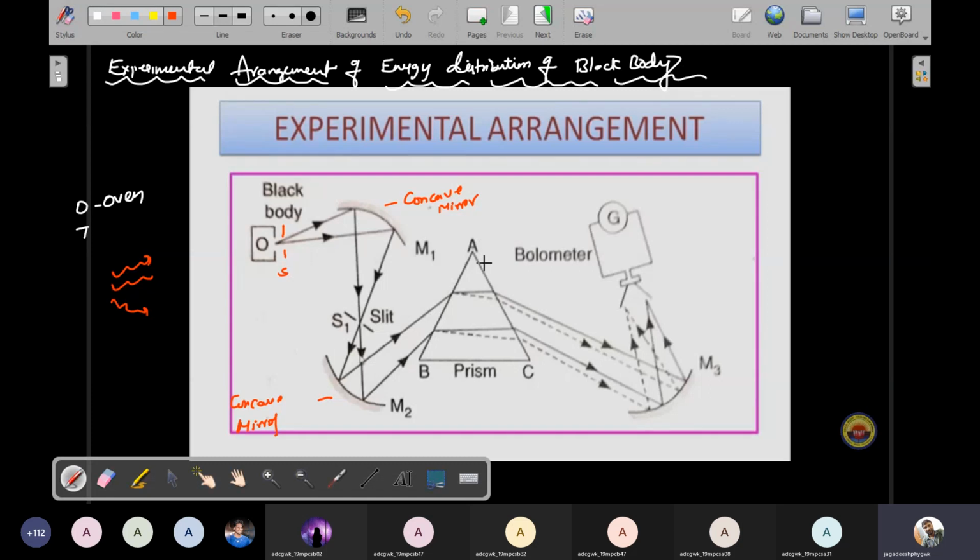If in intermediate level you already did some practical like the prism practical, in that practical you focus the light, and what happens? The parallel beam is dispersed. What is the use of a prism?